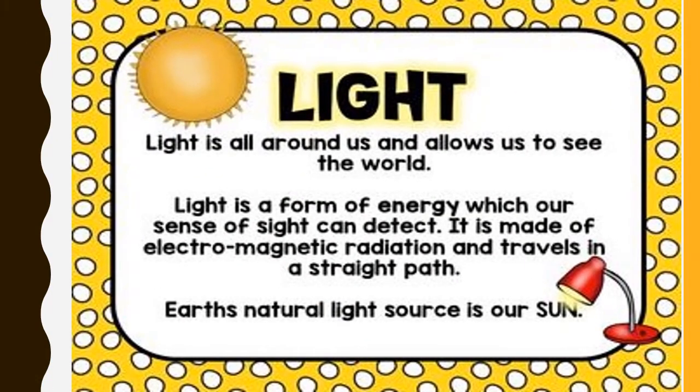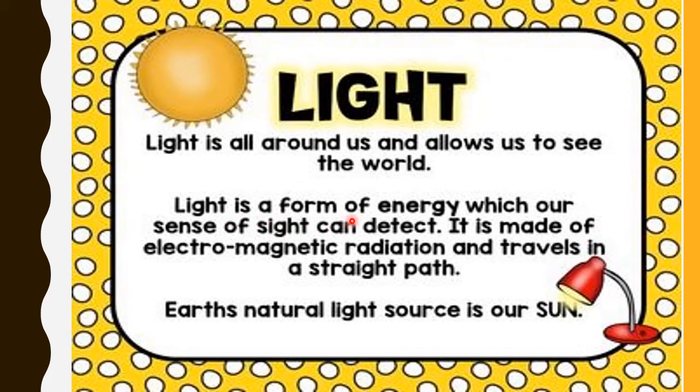So kids, as this chapter is all about light, we can see things around us because of light. Light is all around us and allows us to see the world. Without light, are you able to see anything? In the darkness, in the night, in a dark room, can you see anything? No. Light makes us see the world.